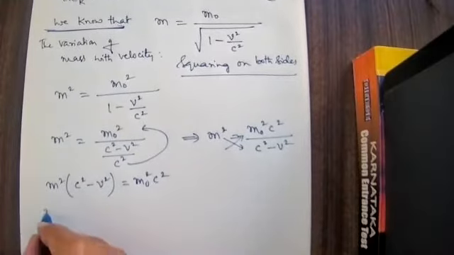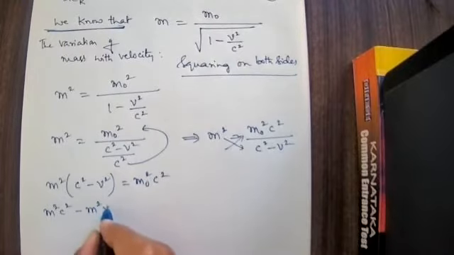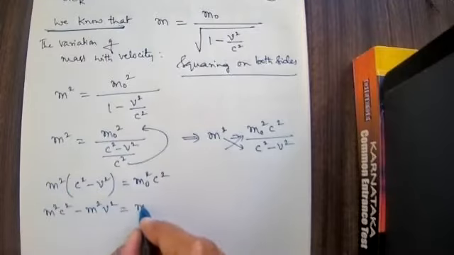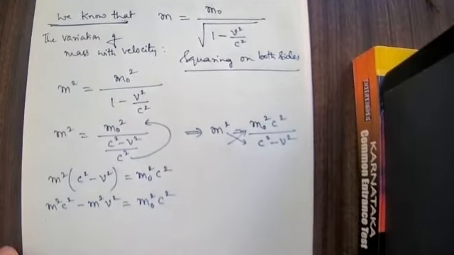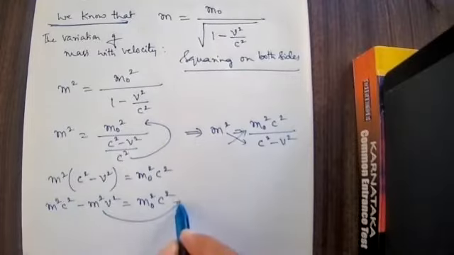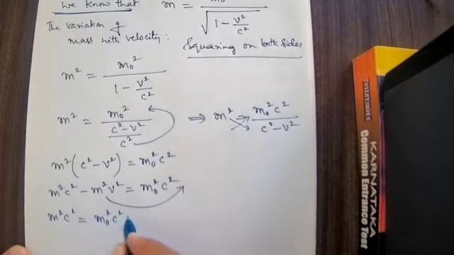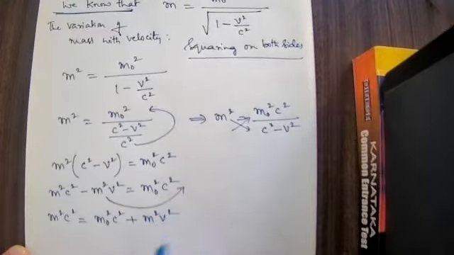Multiply with c square here. M square c square minus m square v square. M square c square minus m square v square is equal to m naught square c square. Right. Now I will shift this one to the other side of the equation. M naught is called by the name the rest mass. Therefore, m square c square is equal to m naught square c square plus, minus becoming plus, m square v square.